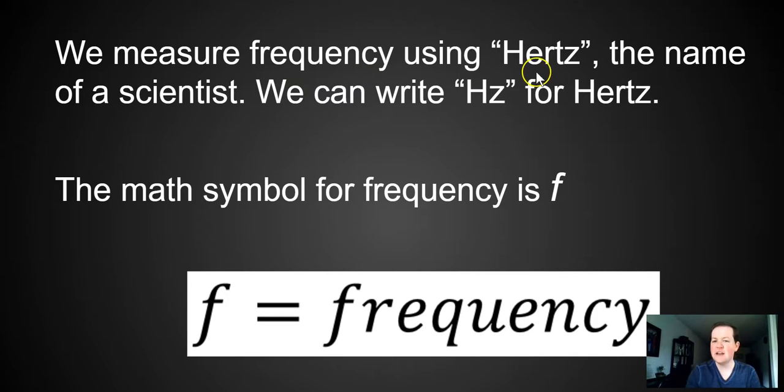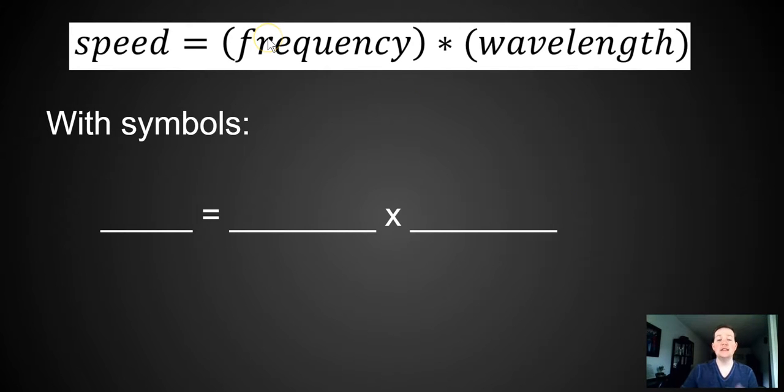We measure frequency using a new measurement. It's a little weird, a little difficult. It's hertz. Try saying hertz. It was the name of a scientist. Sometimes you'll see scientists write it like this, Hz. It's a little easier, right? And we'll see this in an equation. The symbol is easy, F. F for frequency.